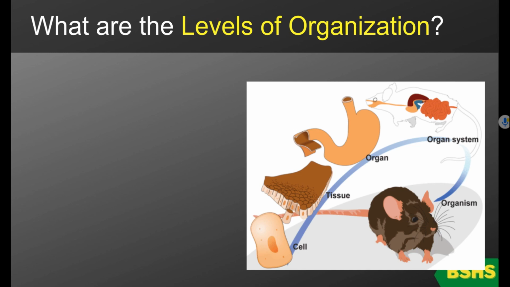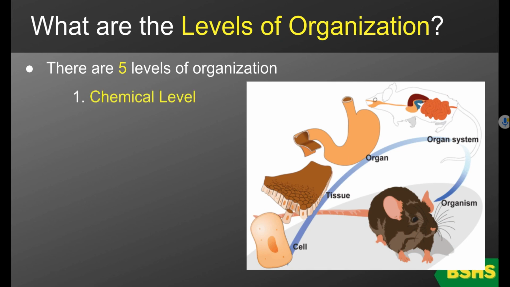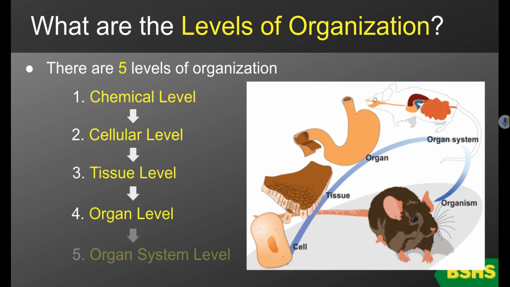So, what are the levels of organization? Well, there are 5 levels of organization, and I'm going to list them from least complex to the most complex. So the first is the chemical level, then there's the cellular level, then the tissue level, the organ level, and the organ system level.